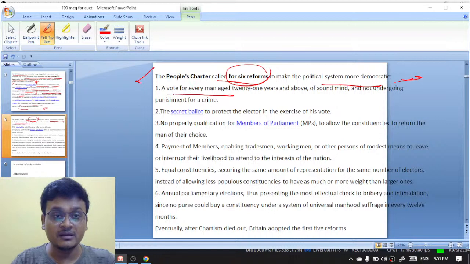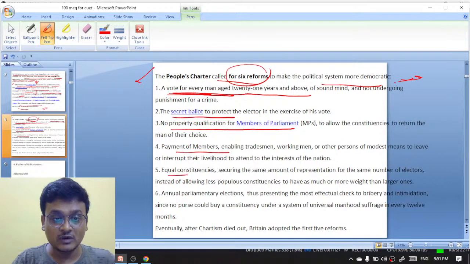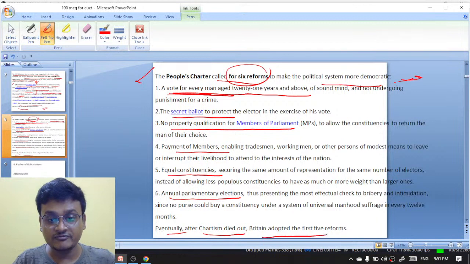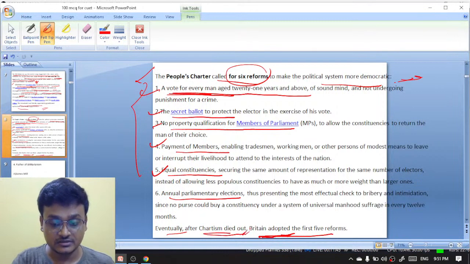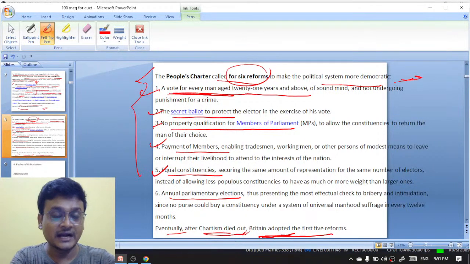One, a vote for every man aged 21 years and above; the secret ballot; no property qualification for members of Parliament; payment of MPs; equal constituencies; and annual parliamentary elections. Although Chartism died out, Britain eventually adopted the first 5 reforms. So in 1832 the First Reform Act came, and in 1838 the Charter came.